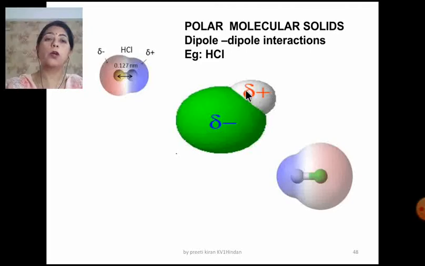Because the shared pair of electrons between H and Cl is shifted towards the chlorine, and hence it acquires a partial negative charge. Now the molecule becomes polar, with a plus charge and a minus charge. When the molecules become polar, then the interactions are dipole-dipole interactions. Fine. So again it will control the properties of the polar molecular solids.